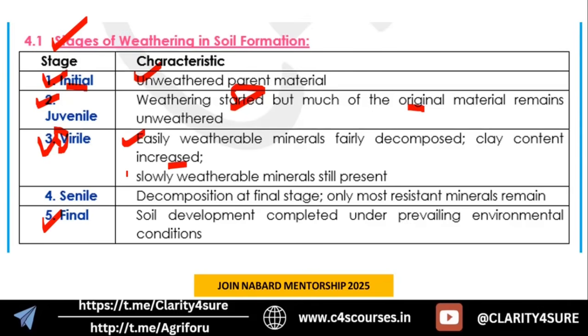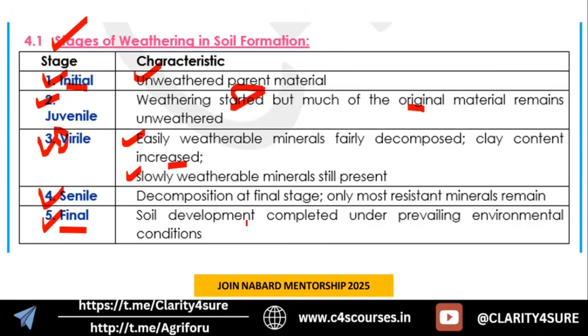But the half which is still under the process of weathering, okay. Next is senile. Senile is the final stage of decomposition where 90% of the rock is weathered, and just the resistant part of the rock remains. And this is the final end of the process. All the prevailing environmental agents have acted on it, and all soil development processes are completed, okay.